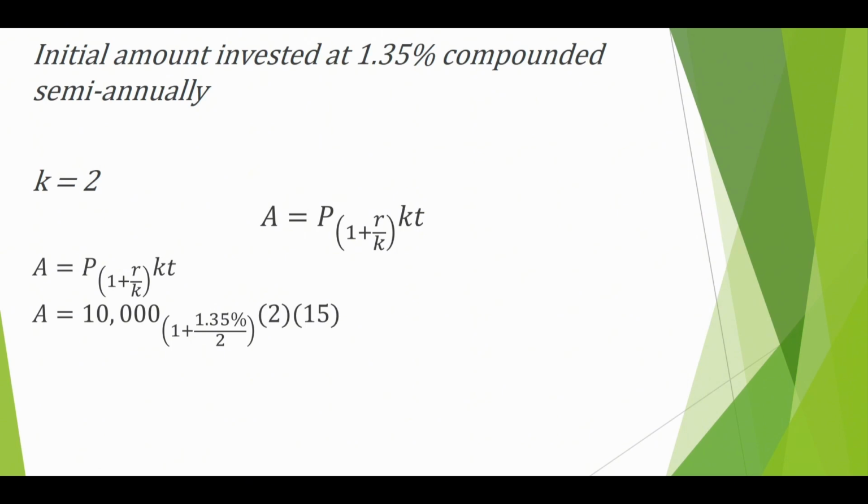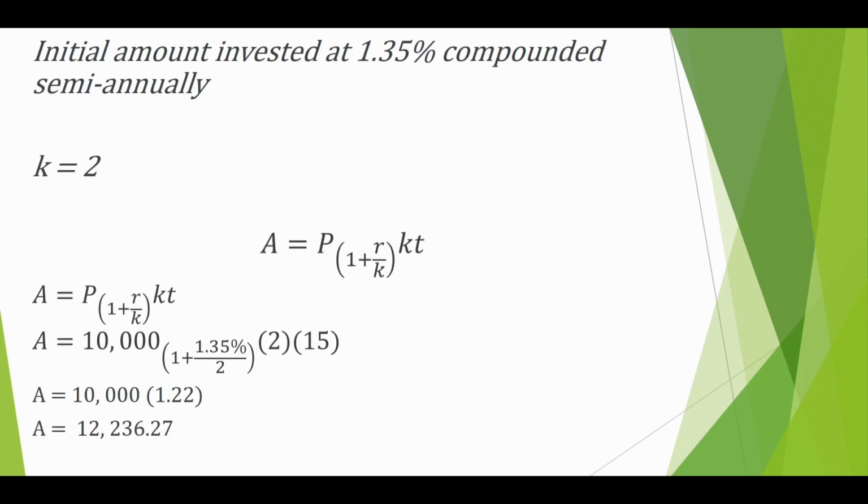Let's follow the rule of PEMDAS. First, we need to compute what's in the parentheses, then the exponents, and lastly, we multiply. So we have A is equal to 10,000 times 1.22 and the answer will be 12,236.27.